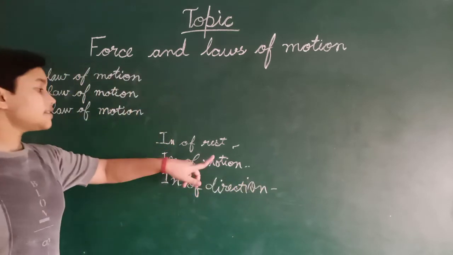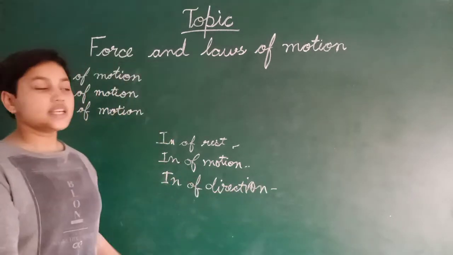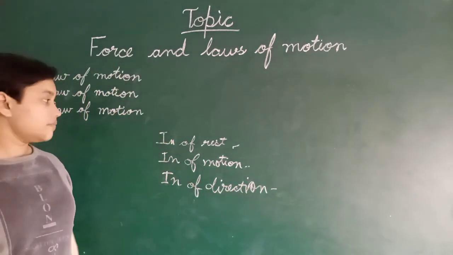So we will see the examples of all three.